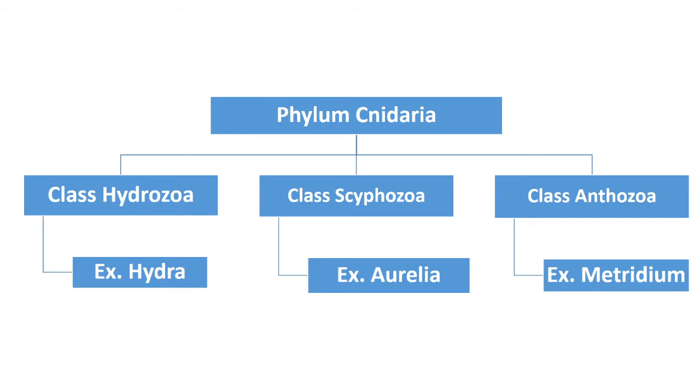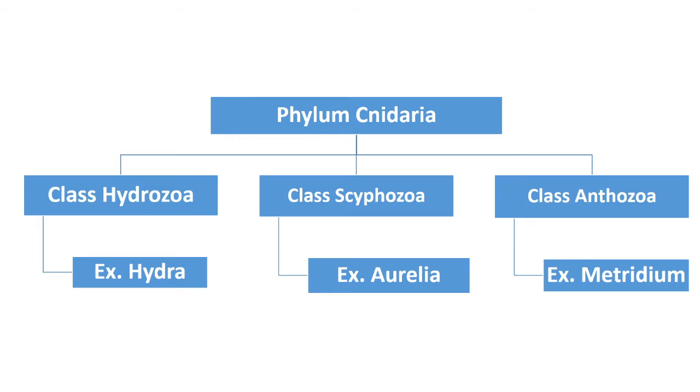Cnidaria or Coelenterata are an important phylum of invertebrate animals. Mostly this phylum includes all hollow cavity animals. And the phylum Cnidaria is further classified into three classes such as class Hydrozoa, second class Scyphozoa, and third class Anthozoa.